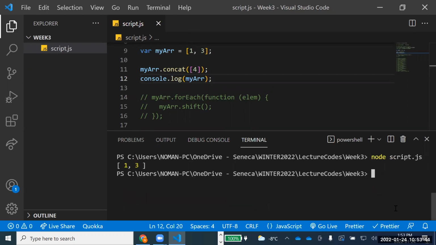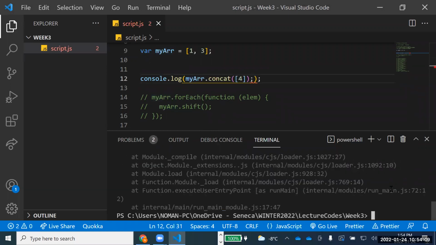So you see, it's still saying 1-3. Why? Because let me tell you the right way of doing that one. This concat method returns a new array with the original joined together with other values of the array. So basically, it will return a completely new array. If I just take this statement over here, cut this from here, and put this statement over here, now see the difference.